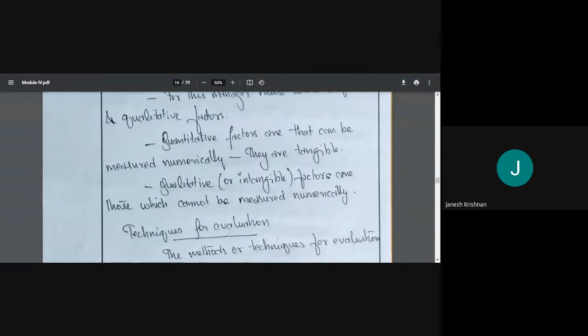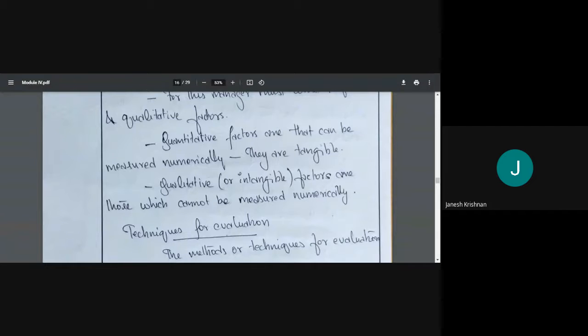So quantitative and qualitative. Quantitative factors are those that can be measured numerically. They are tangible, like the number of units sold. How many units have we sold? Then what is the cost? What is the profit? That can be measured directly. Qualitative factors are intangible, like the quality of labor. You cannot measure the quality of labor. Then what is the political climate? What is the political situation around us? That is qualitative. So whenever we are deciding, we need to consider both quantitative and qualitative.